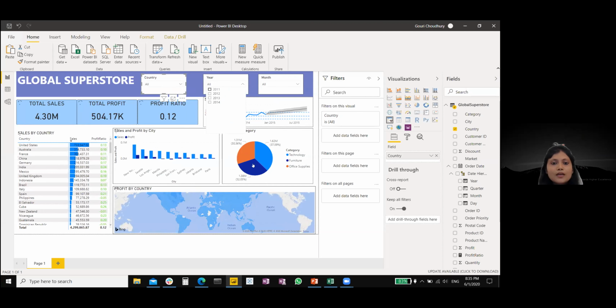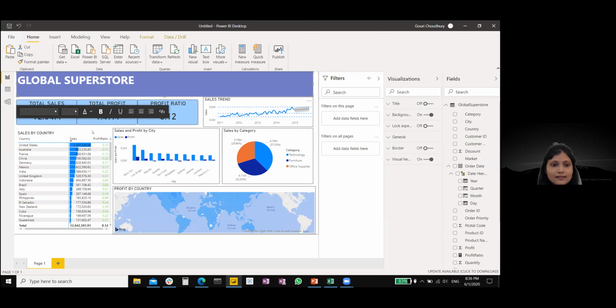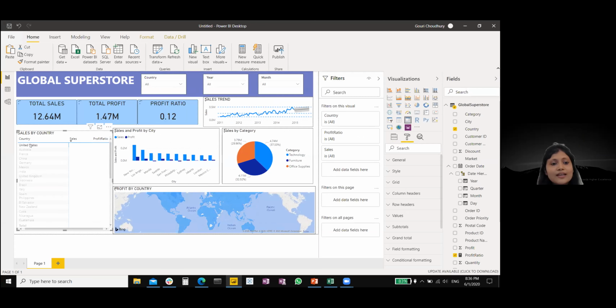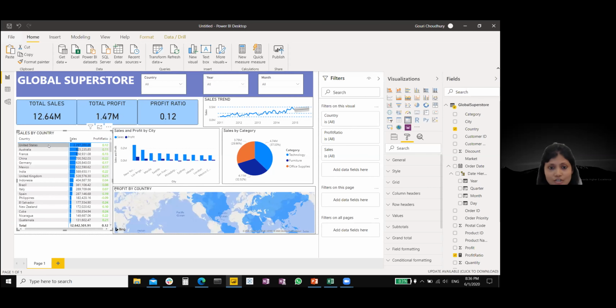Yeah. So now I have deselected all the things again, whichever I had selected. And now if I click on, say, United States over here, you will see that when I select United States, all the other visuals change accordingly. So this is how each visual is interactive amongst each other.